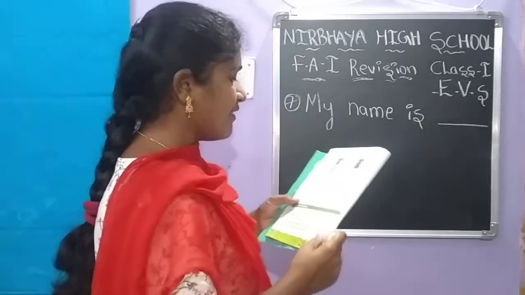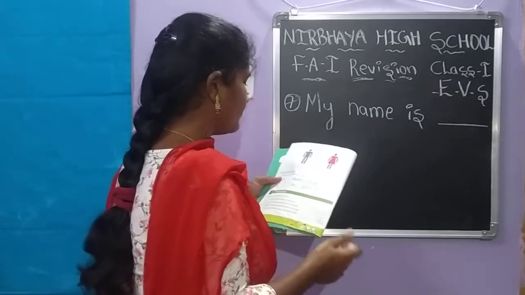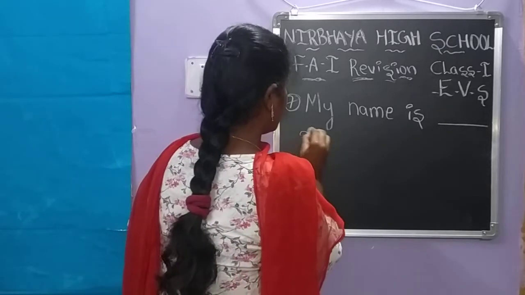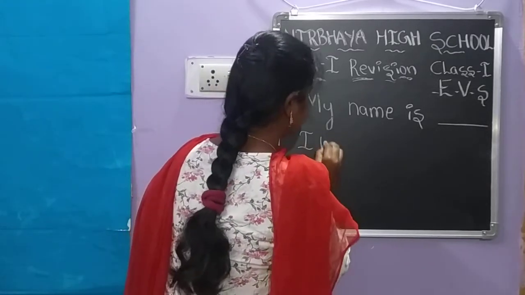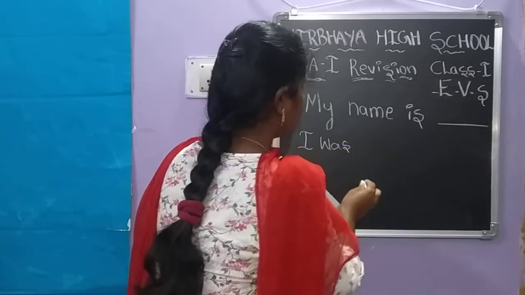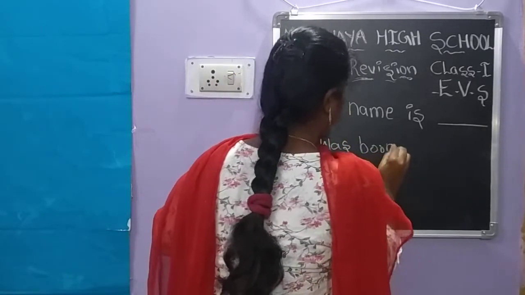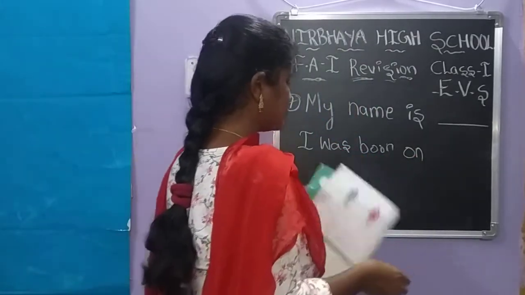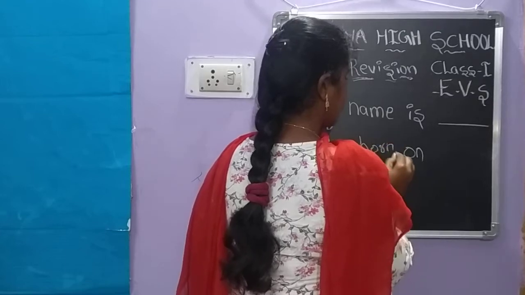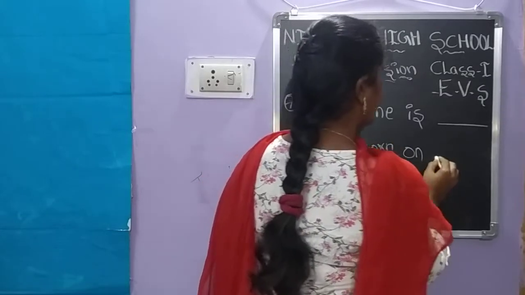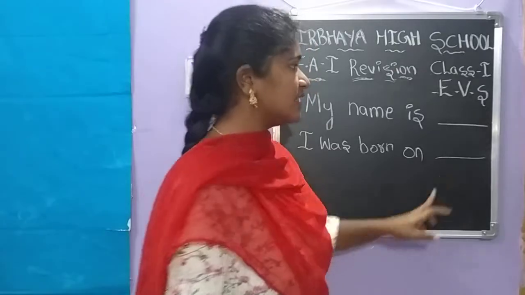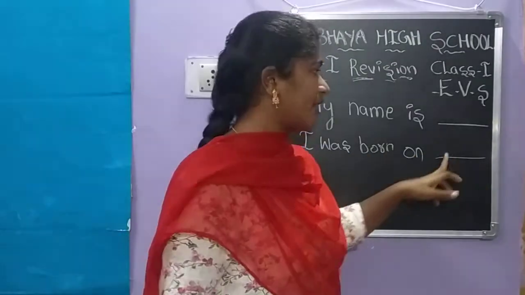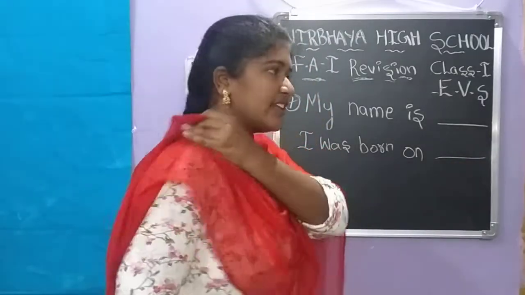Okay, next one, I was born on. When you are born, what is your date? So you have to write your birthday date. I was born on. WAS, was, BORN, born, on. For example, I was born on 20th August. Like that you have to write.